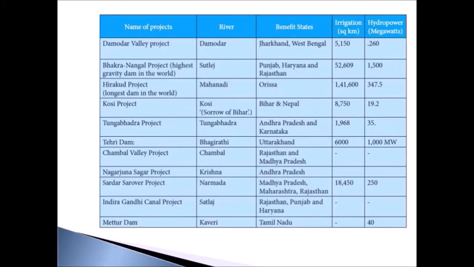So these are the multi-purpose river valley projects in India: Damodar Valley Project, Bakra Nangal Project, Hirakud Project, Kosi Project, Tungabhadra Project, Teri Project, Chambal Valley Project, Nagarjuna Sagar Project, Sardar Sarovar Project, Indira Gandhi Canal Project and Metu Dam.